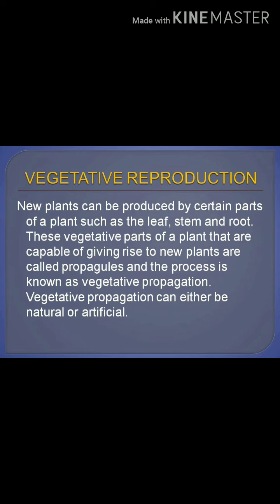Here, new plants also arise with the help of the parental body parts. It may be through the roots, the stem, or the leaf. The new plant arises from these parts, and that we call vegetative reproduction.